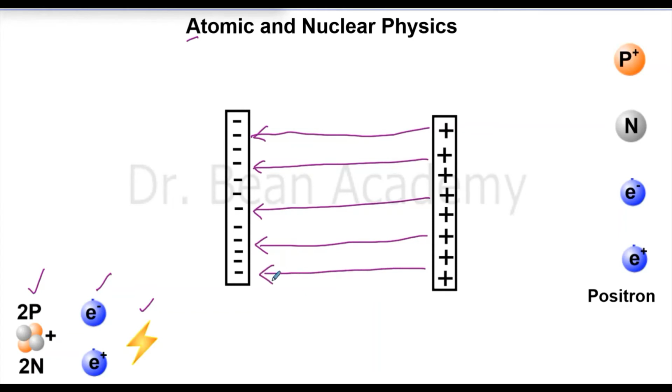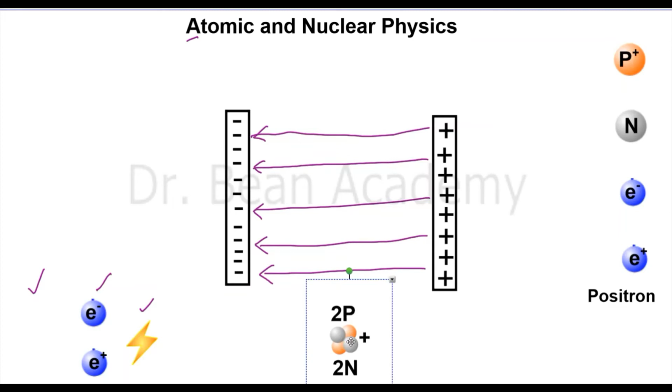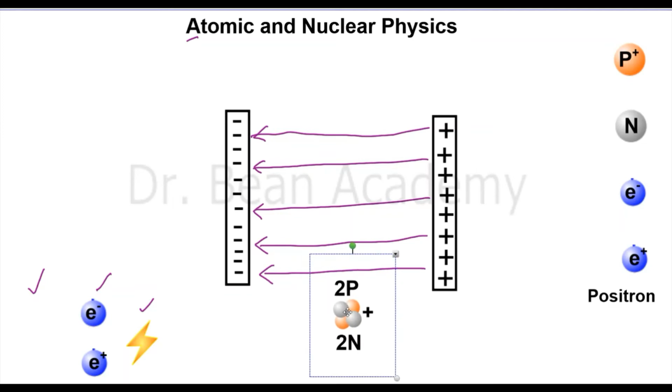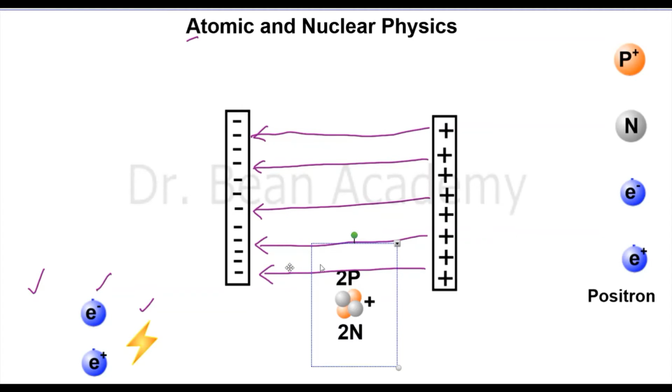The next step is very easy. Suppose I don't know the charge on an alpha particle. I have a setup like this, a positive plate and a negative plate, and I know that an electric field is set up. If I shoot this alpha particle in between these two plates, what will happen? You know that an alpha particle has a positive charge. The positive charge on the right plate will push it towards the left, because two similar charges repel each other.